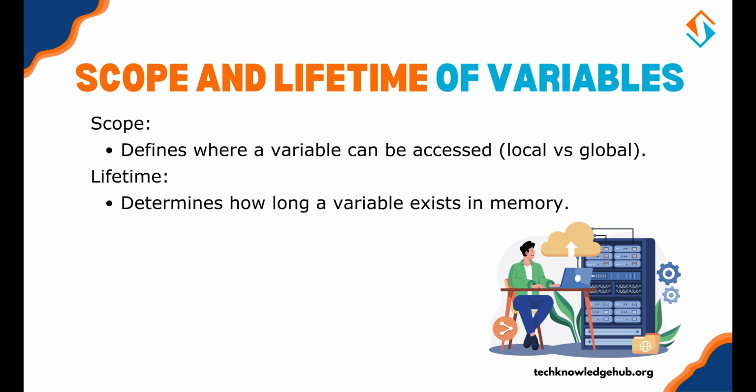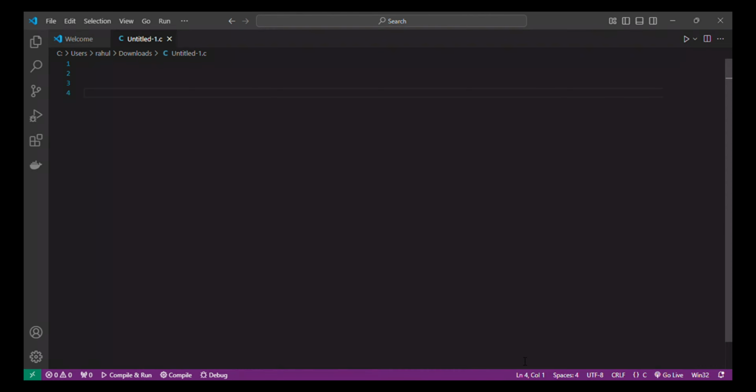Scope and lifetime of variables. Understanding the scope and lifetime of variables is crucial when working with functions. Scope defines where a variable can be accessed: local, global. Lifetime determines how long a variable exists in memory. Here's an example of local and global variables.